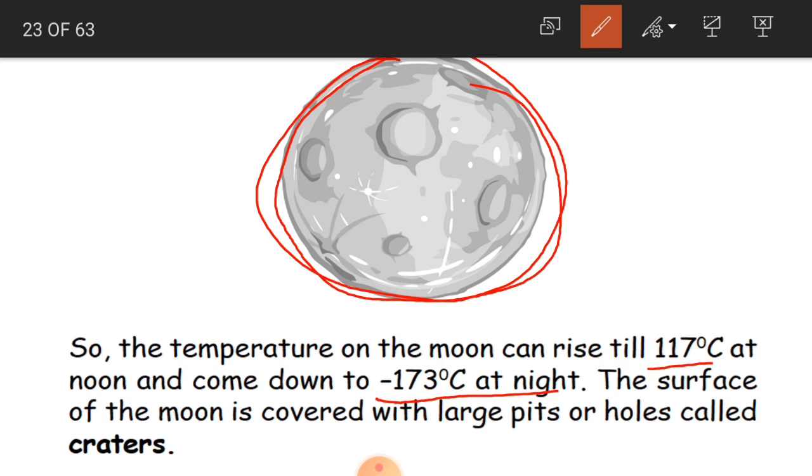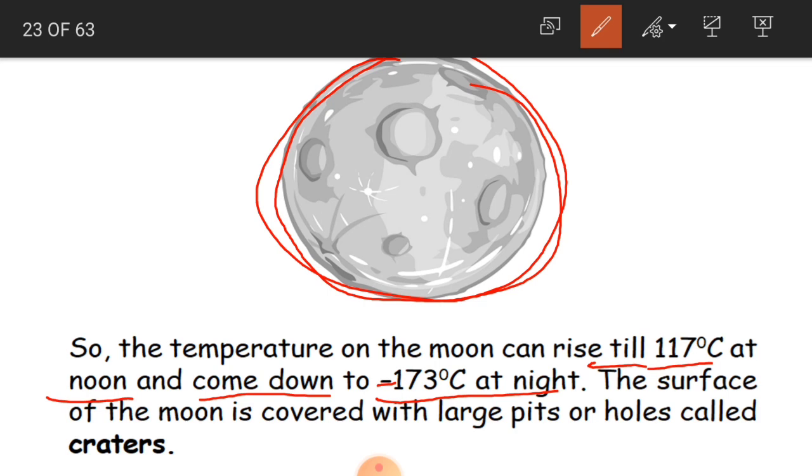And how does this temperature change? It rises till 117 degrees Celsius at noon, and it comes down to minus 173 degrees centigrade at night.